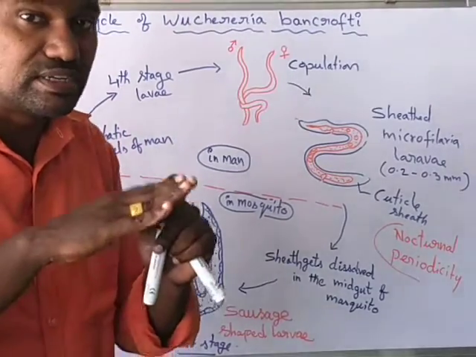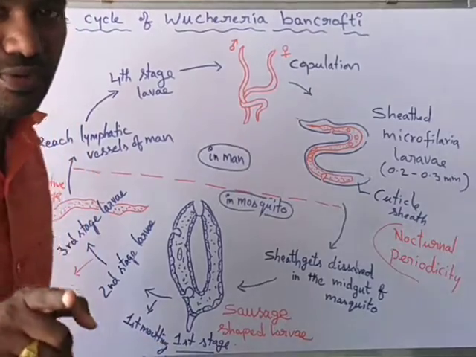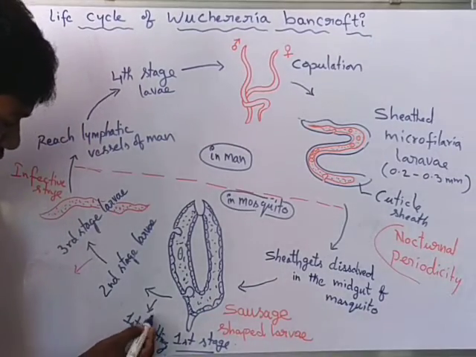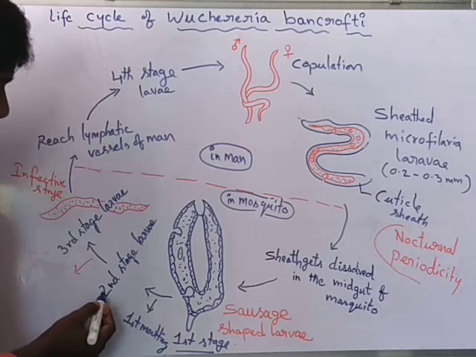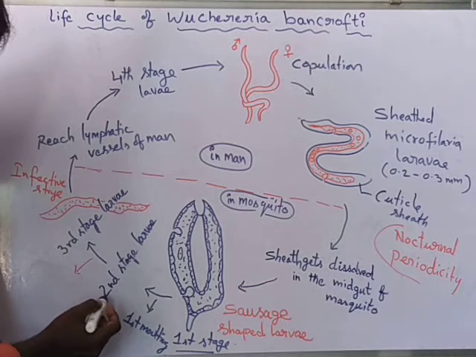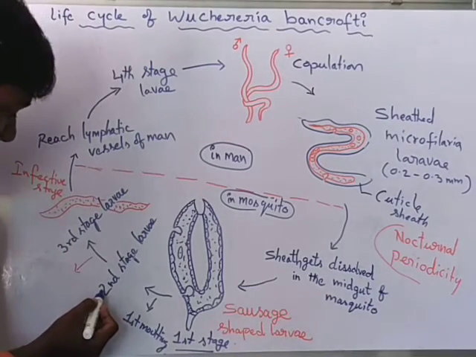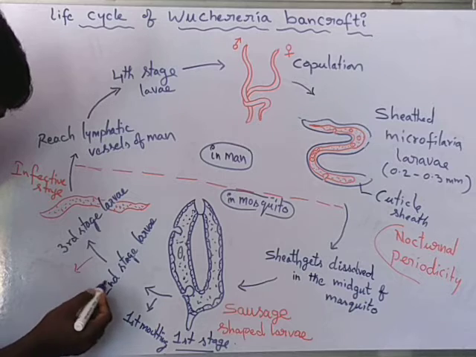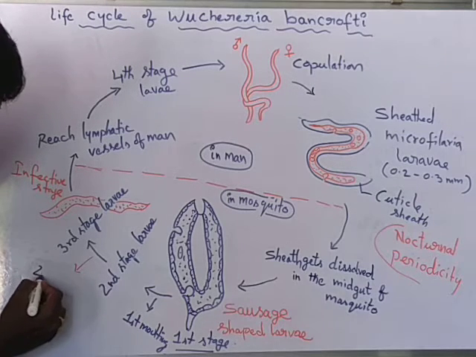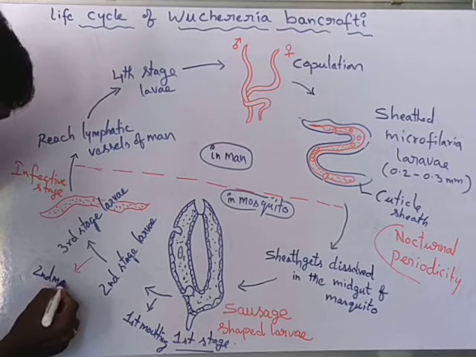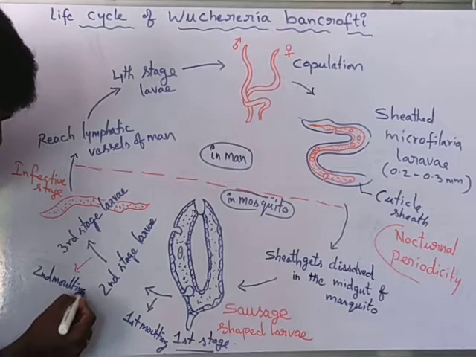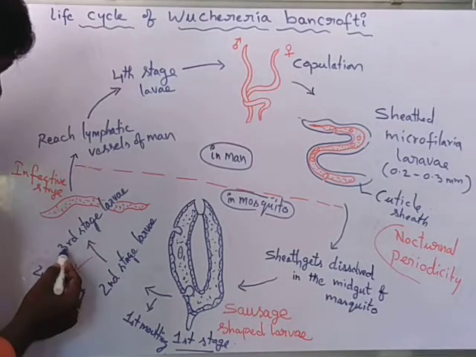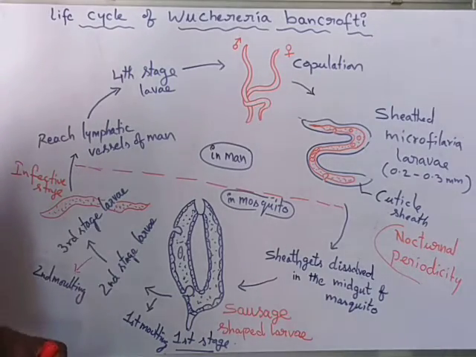After the first molting, it becomes a second stage larva. The second stage larva undergoes another molting, the second molting, and becomes a third stage larva.